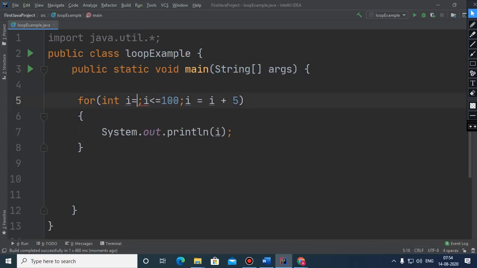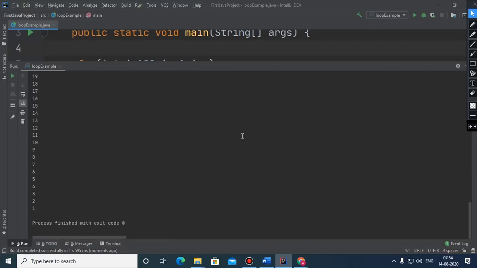Children, suppose you want to run the loop in reverse order, so you need to change this condition here. This time it will go up to 1, and here this is I minus minus. So initially it starts printing from 100 and it goes up to 1.